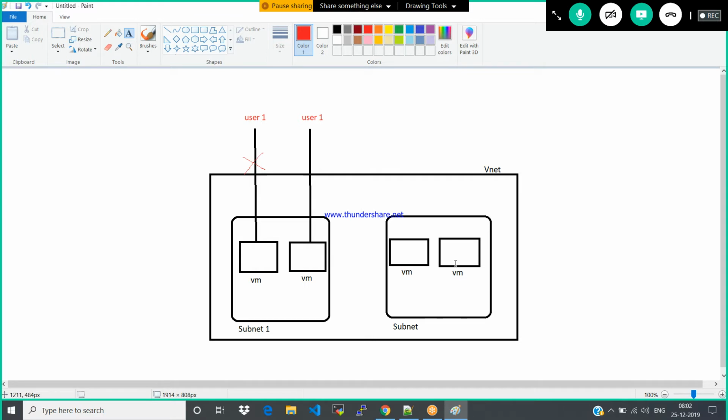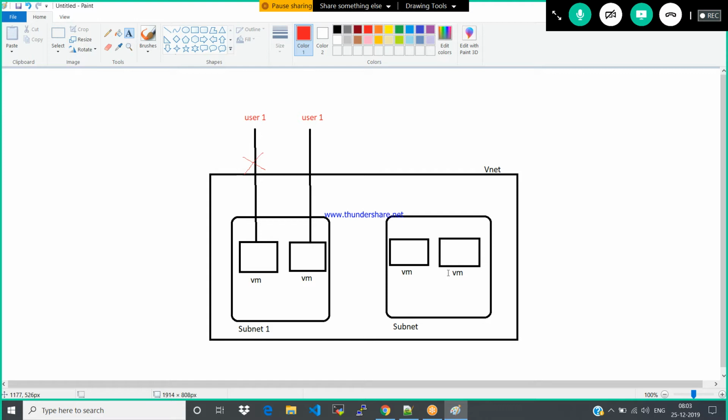Okay. Likewise, I need to give the proper users access to the particular services. Let's assume that I have multiple departments. I have deployed the machines in a particular subnet. So now I would like to give access only to the people who are eligible for the particular resources.